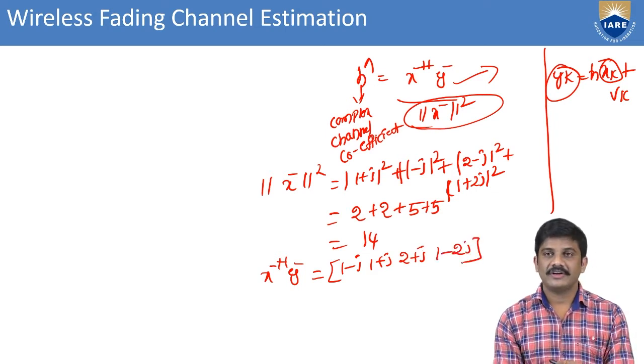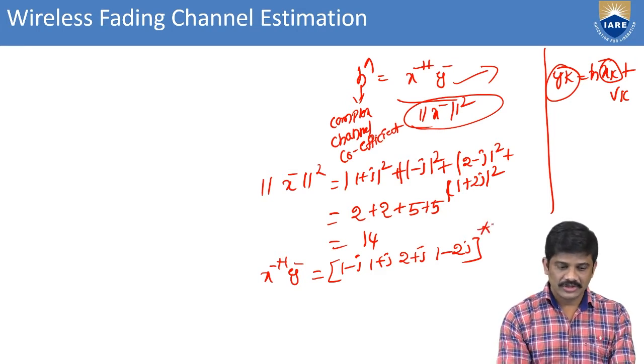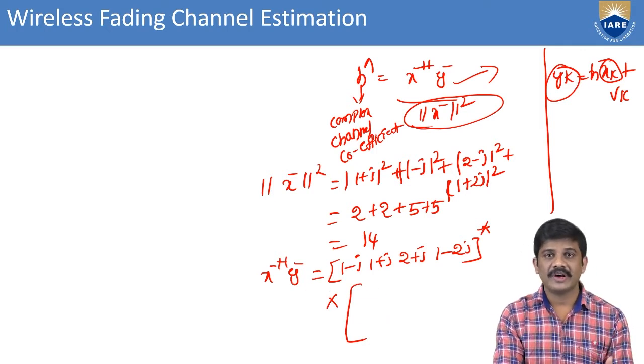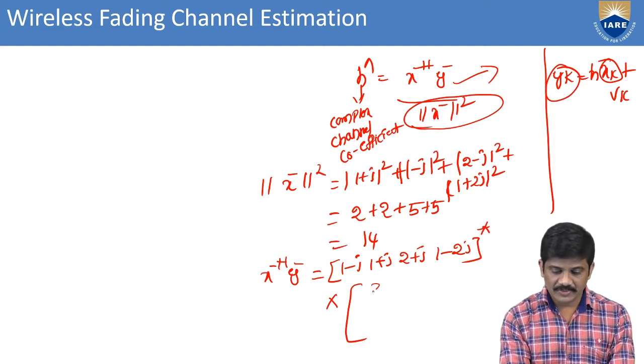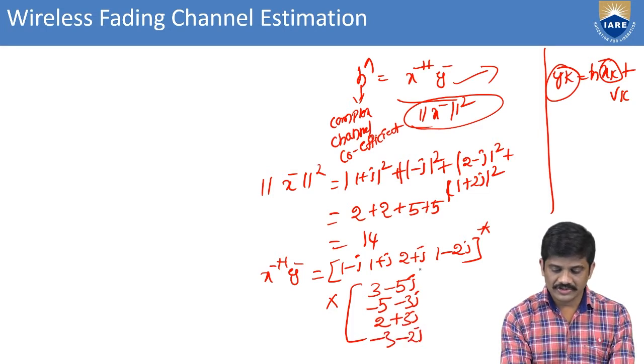Then this is multiplied with the output section. We know y bar also, since in the previous step we found x bar and y bar. The output vector is 3 minus 5j, minus 5 minus 3j, 2 plus 3j, minus 3 minus 2j.